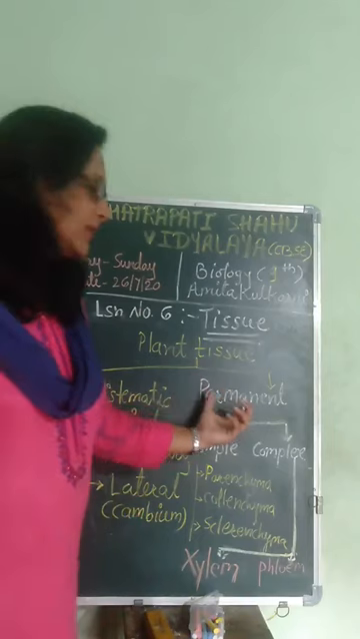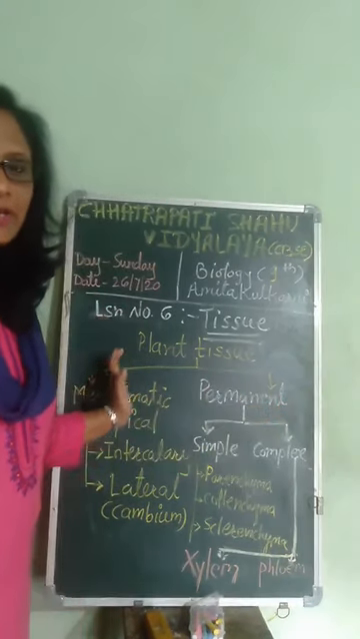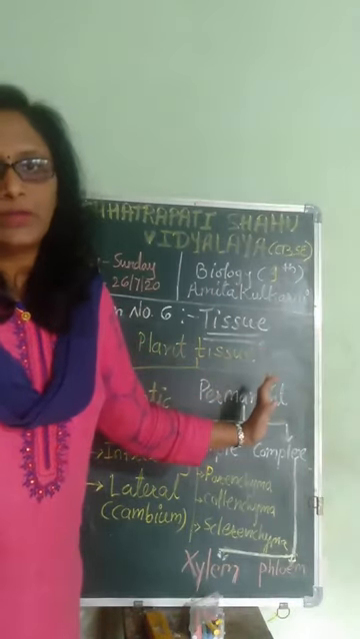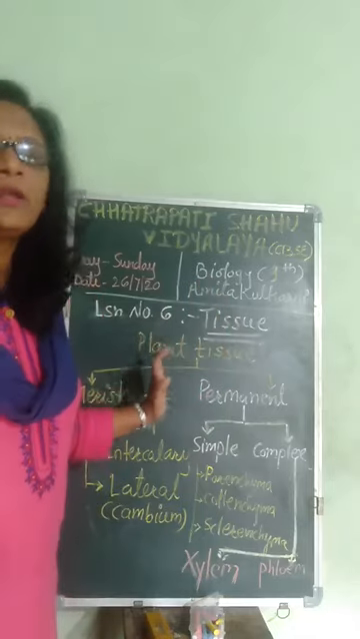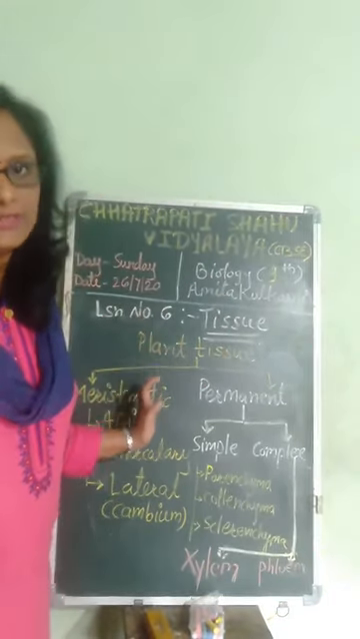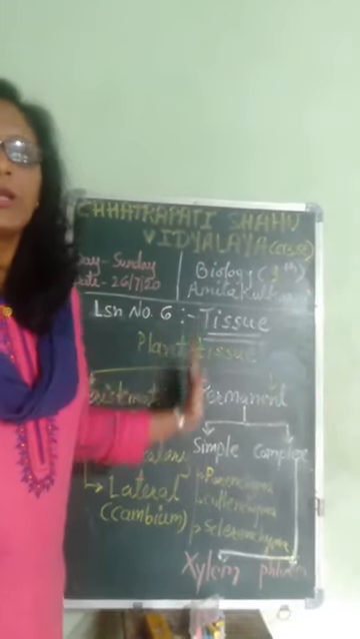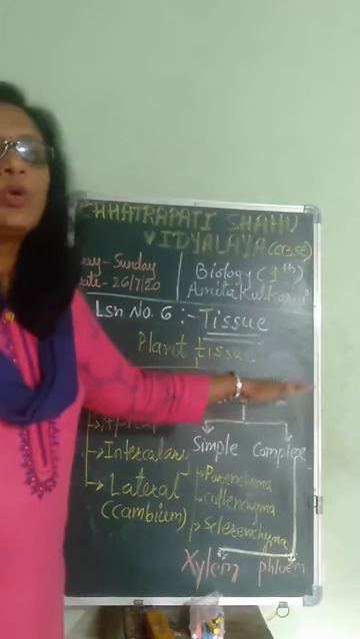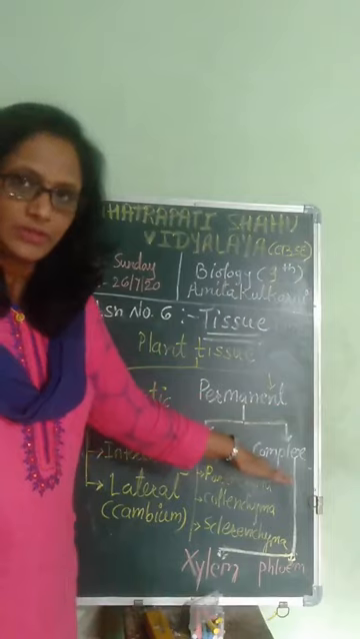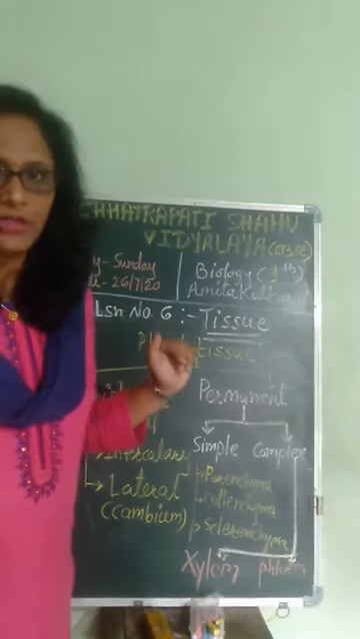Now we will see the second type, that is permanent tissues. These meristematic tissues, when matured, get converted into permanent tissues. When they are immature, when the cell division is going on, they are meristematic tissues. Once their cell division is complete and they are mature, they get converted into permanent tissues. There are two different types of permanent tissues: simple permanent tissue and complex permanent tissue.